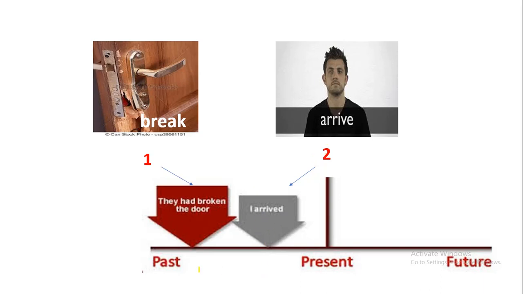Of course, girls, here we are talking about the past tense or the past time. In the past time, two verbs happened. This is number one and this is number two. This one happened first. Because of that, it is past perfect. So break here becomes had broken. And arrive is arrived because it is in the past simple tense. Clear? Let's now move to the coming slide.